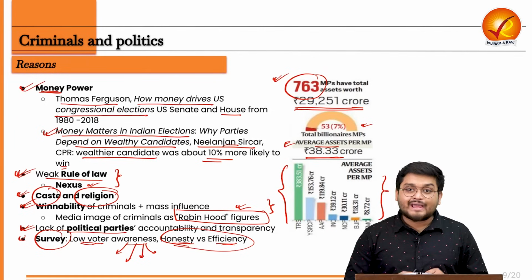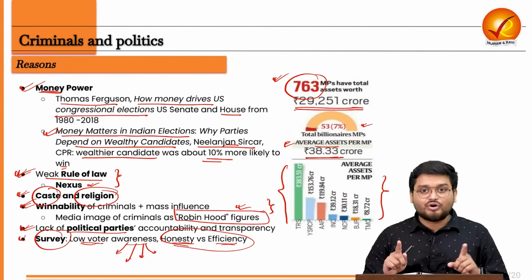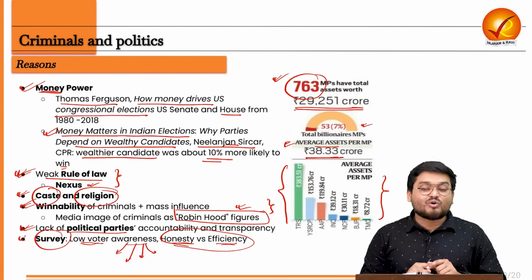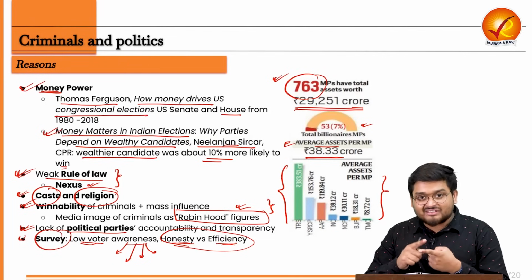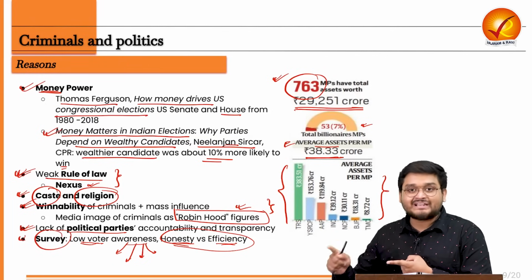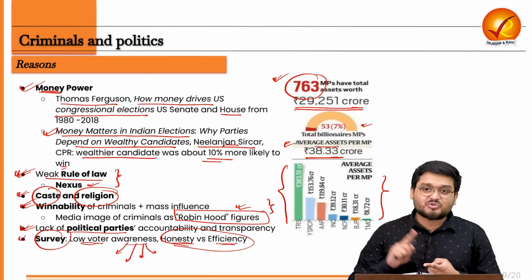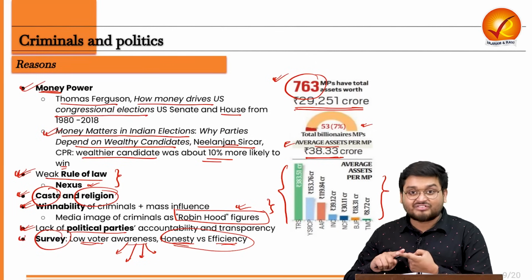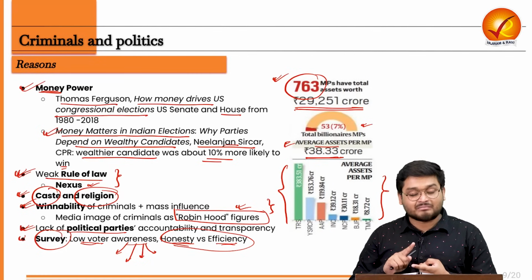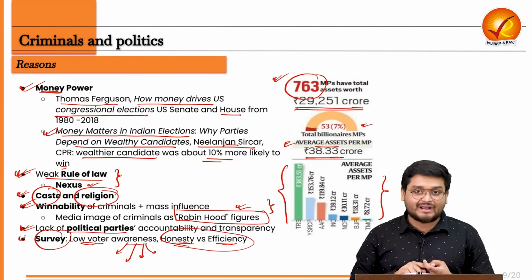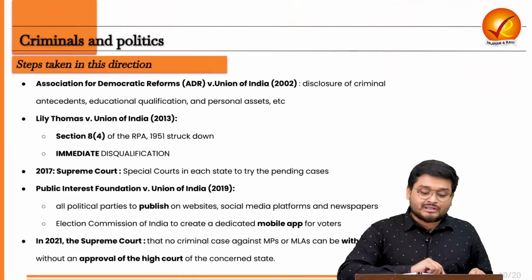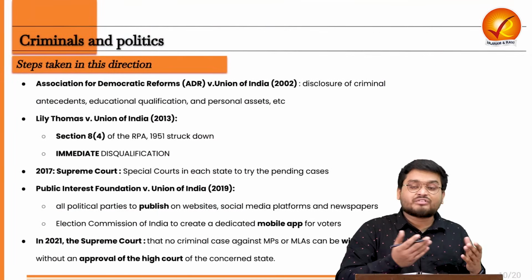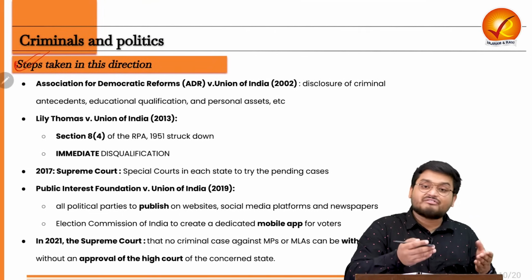We have to understand efficiency is good, but efficiency can also depend on the values of that efficient person. A person can be as efficient as being unethical too. So we have to understand that efficiency and honesty of a political candidate and MP must go hand in hand. But this is running apart from the survey. Now here, the Supreme Court actually took some steps in this direction via various judgments.